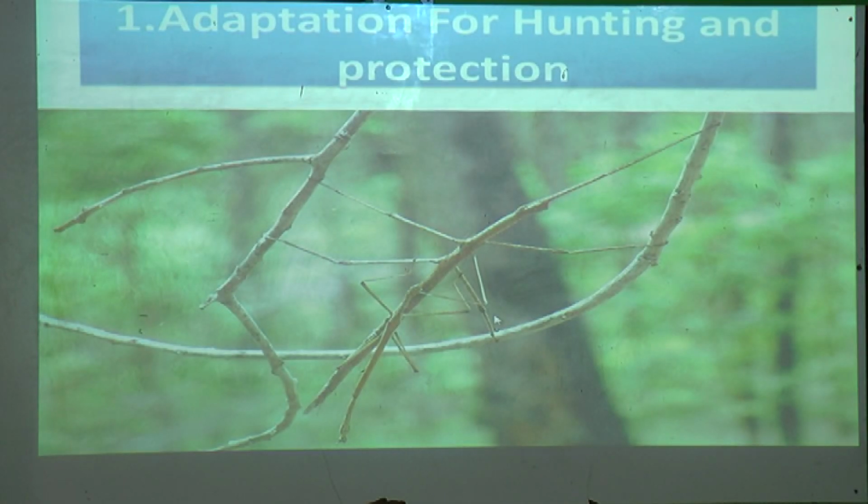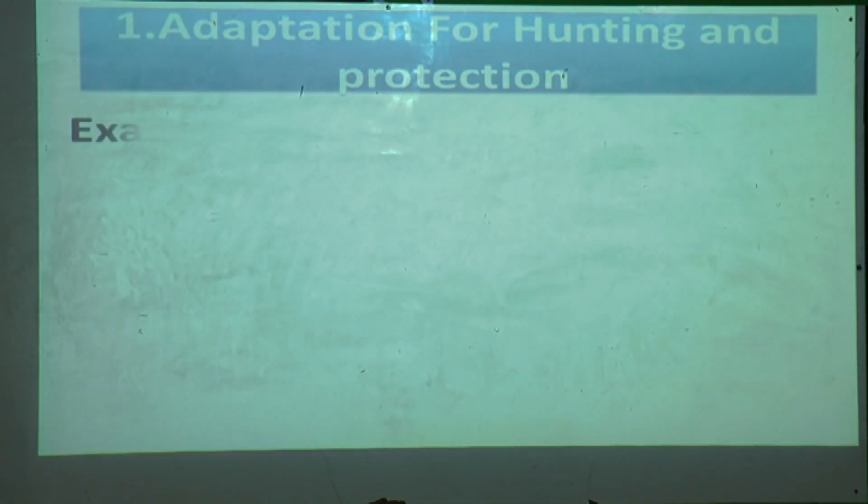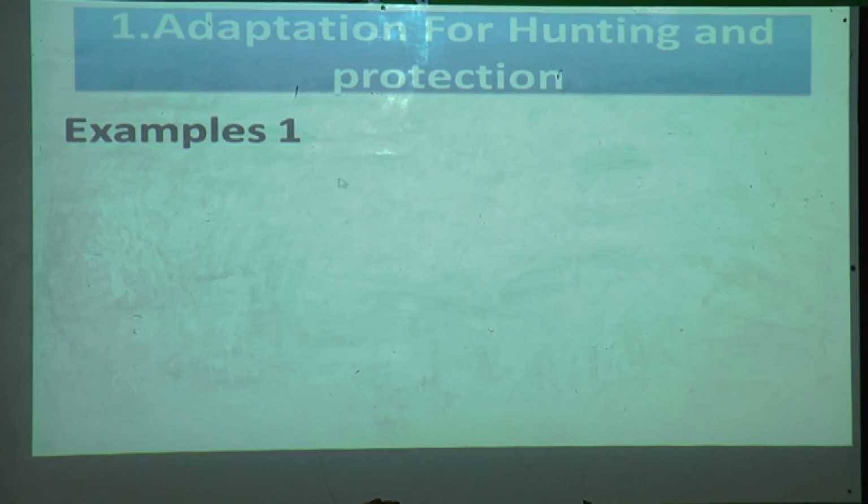Observe this picture carefully. What can you see in this picture? It is a twig of a tree. Yes? Now look once again. No, it is not a twig of a tree. It is one type of insect. We will see an example of camouflage, and you will understand.